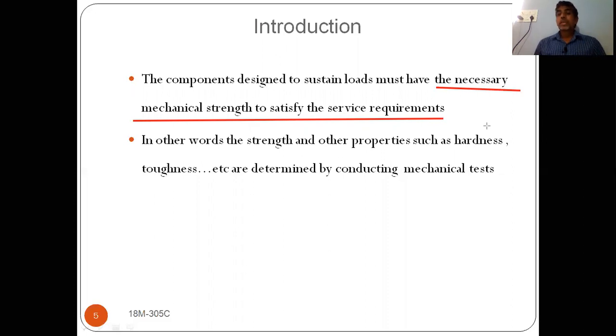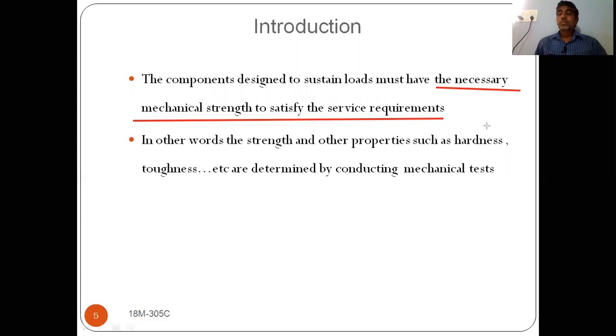For example, take a component which is acted upon by compression loads. Many compressive forces are acting on it, so it should not fail under compression. It should have more compressive strength. If it is elongating like this, with the force acting in this direction, which type of loading is this?